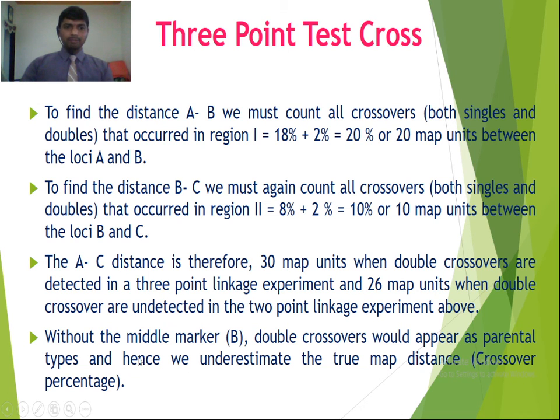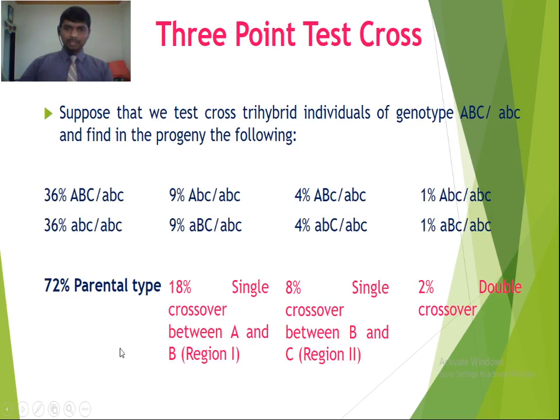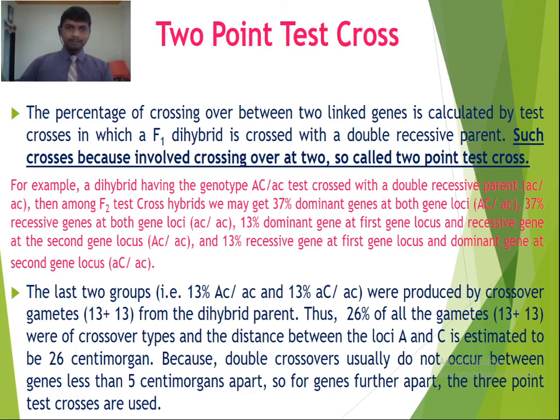Okay, without the middle marker B, double crossovers will appear as parental types, and hence we underestimate the true map distance. So in the absence of a third marker gene, that is the B gene, these double crossovers will appear in the parental types. So these are counted as parental type in the 2-point test cross data.